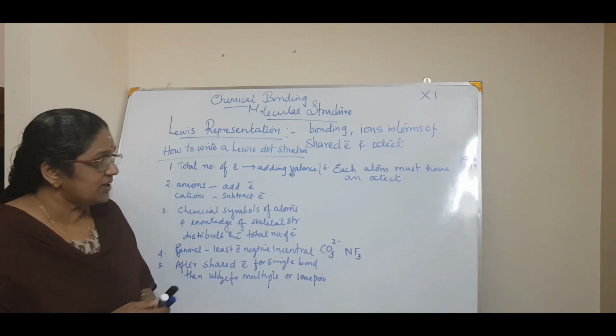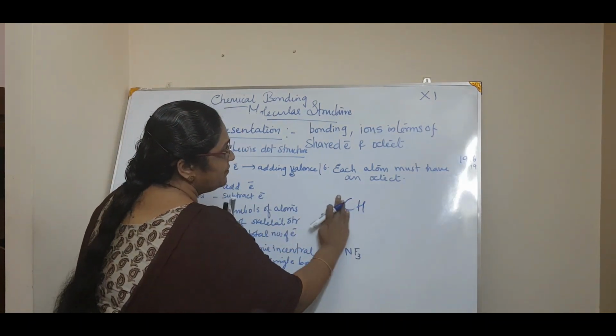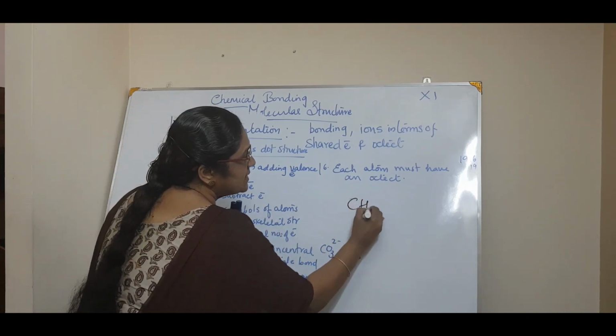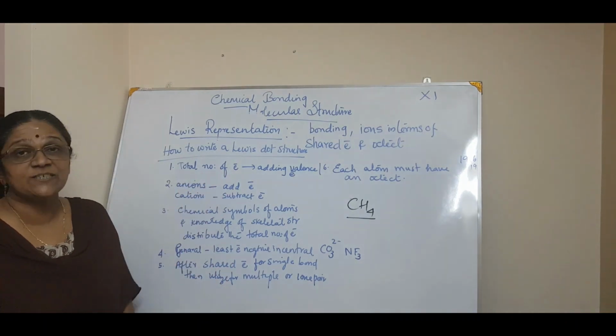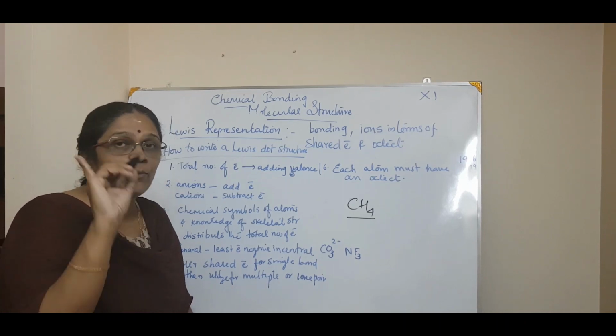For example, I will give you an example. That is, for example, if it is methane, how will you calculate the total valence electrons in methane? Total number of electrons means what? Adding the valence electrons, only the valence electrons.